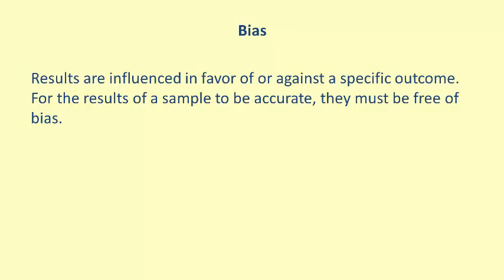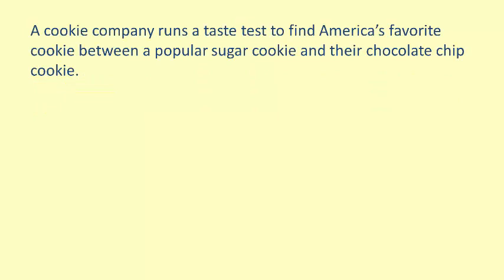One condition of sampling to be careful of is bias. Bias occurs when results are influenced in favor of or against a specific outcome. Biased results are typically considered untrustworthy. A question must be presented so that there is no bias in order for accurate results to be obtained. A biased sample can corrupt the results of every step to follow and cause misleading statistics.